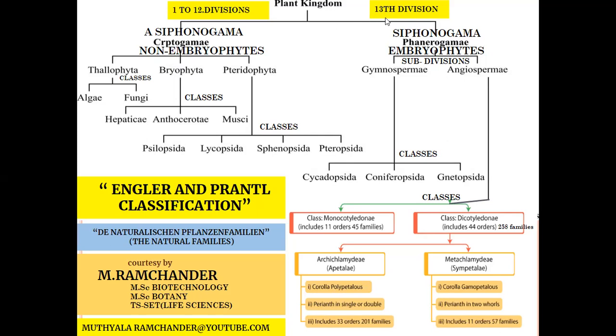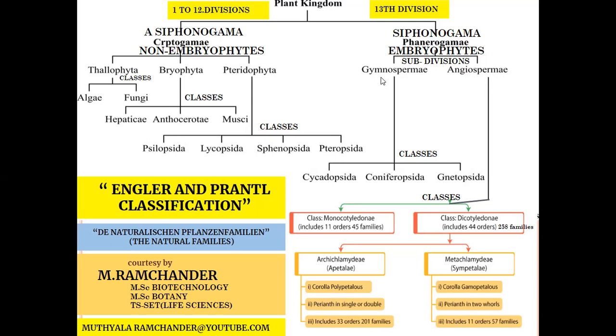And another division, the 13th division, Siphonogama. Compulsorily a pollen tube is developed during pollination from the pollen grains. Phanerogame, flowers are developed. Embryophytes, embryos are developed during the life cycle. And the Phanerogame division, the 13th division, is divided into two subdivisions. The two subdivisions are Gymnospermae and Angiospermae.